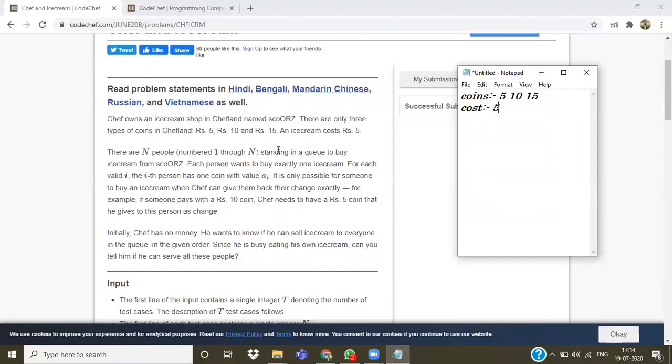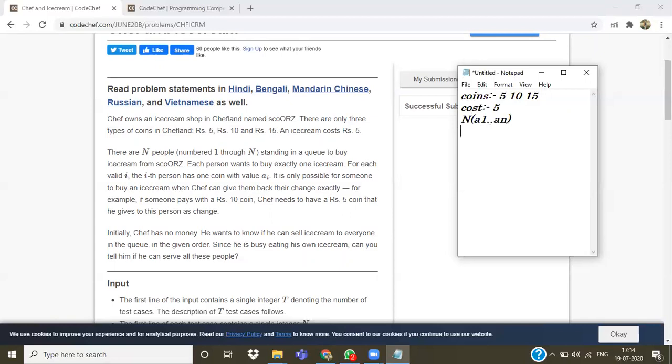There are n people numbered 1 through n, let's say A1 to AN, standing in a queue to buy ice cream from the shop. Each person wants to buy exactly one ice cream. For each i, the ith person has one coin with value Ai. It is only possible for someone to buy an ice cream when Chef can give them back their change exactly.